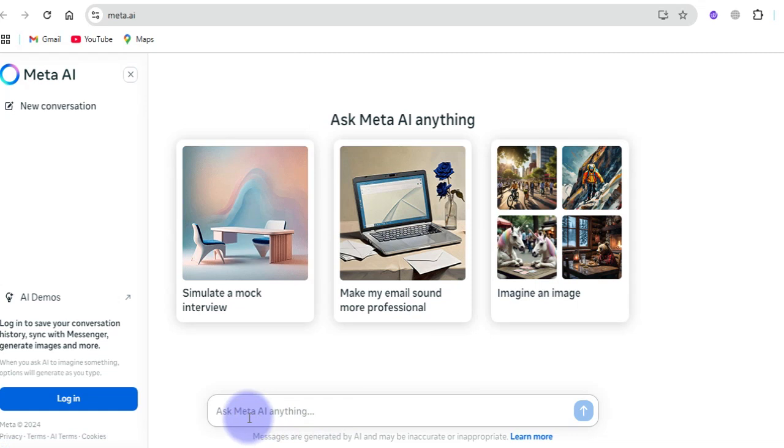And you can use this search box as well to ask any question inside of here and submit your question. It is going to respond based on what you have asked or the request which you want this tool to perform for you.